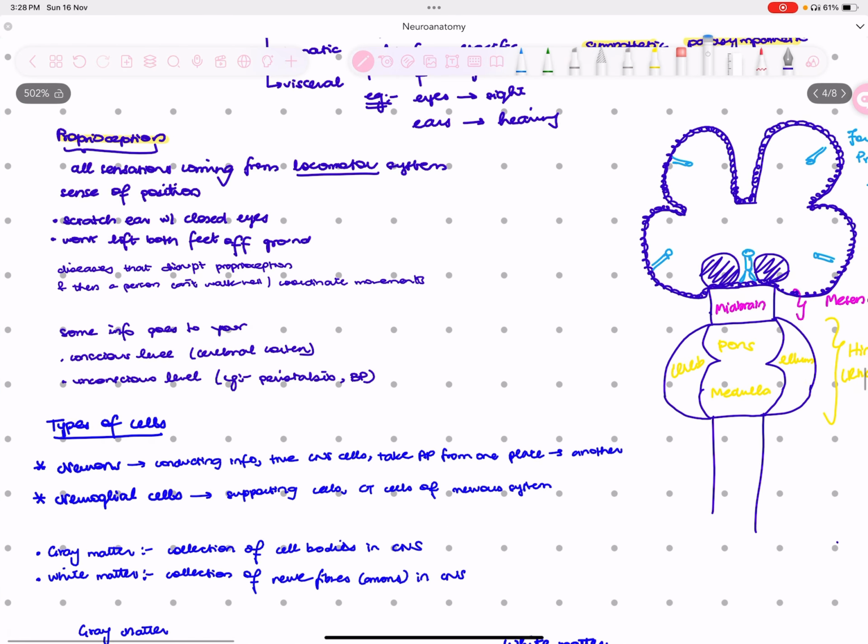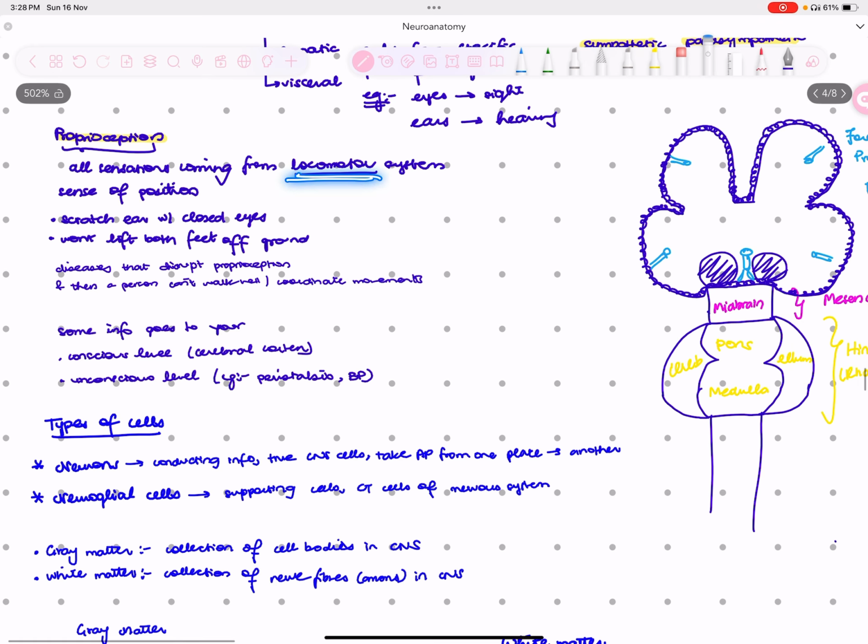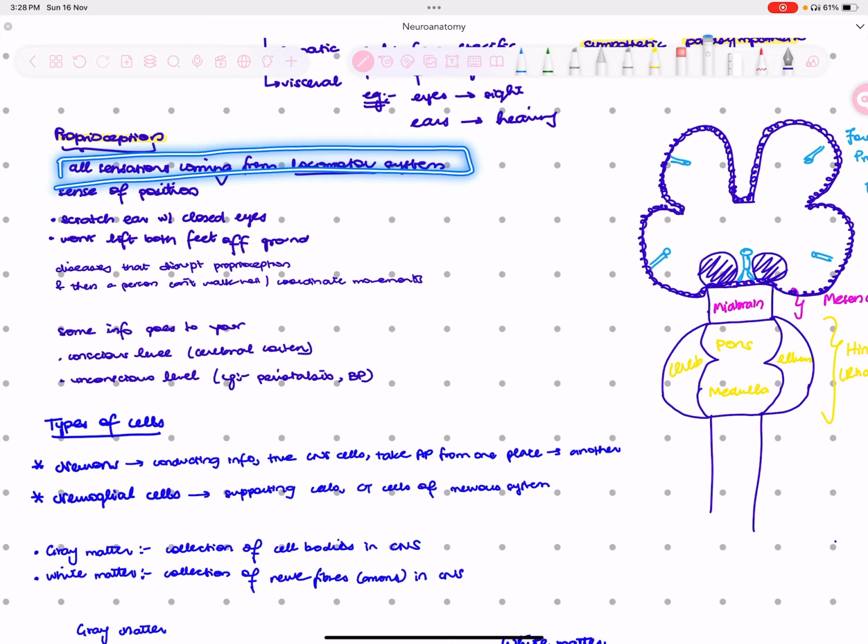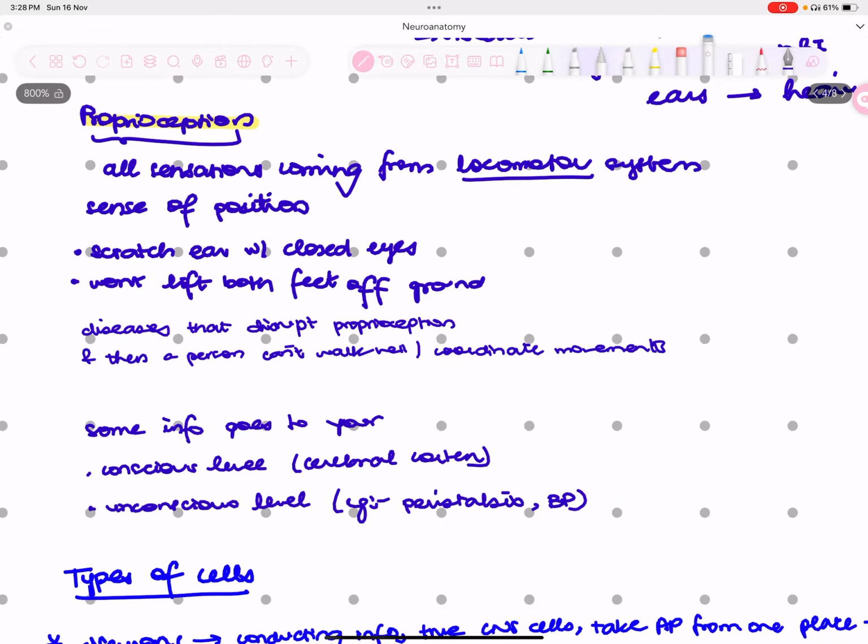Now, talking about a very important sense, which is proprioception. Now, all sensations that come from locomotor system, they are basically proprioception. So this is the definition that you need to know word by word. That every sense that comes from locomotor system is the proprioception. It's the sense of proprioception. What is exactly this? This is basically the sense of position.